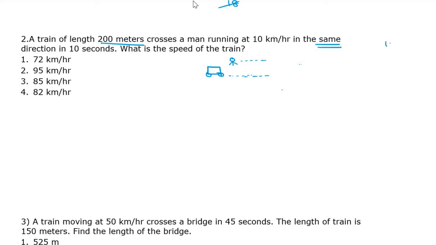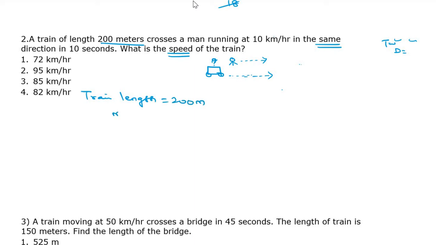Already we have discussed, two trains are moving. At that time D is the length of the first train plus the second train. Here one is the train, another one is the man. So we consider only the length of the train. It is given in the same direction. What is the speed of the train? We have to find the speed of the train. So first, train length equals 200 meter.